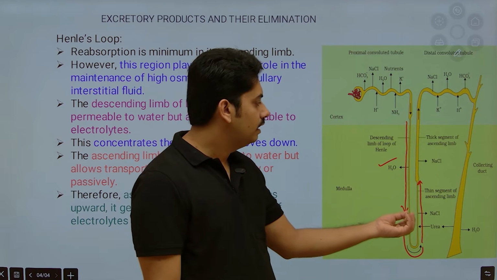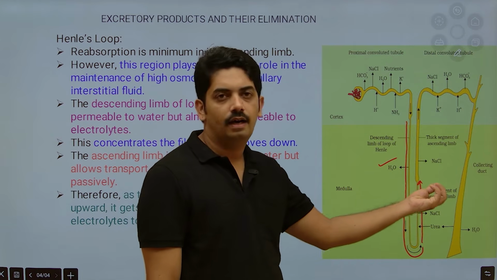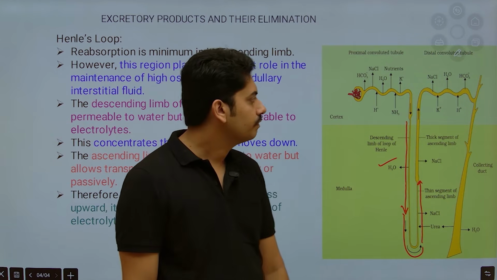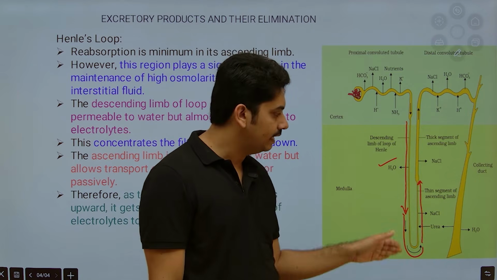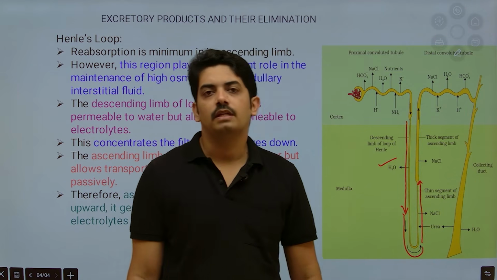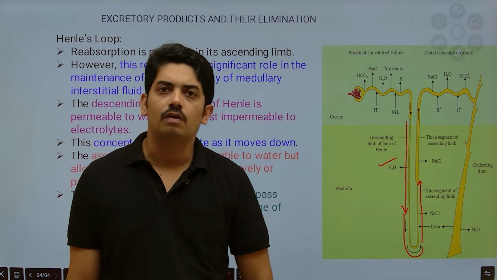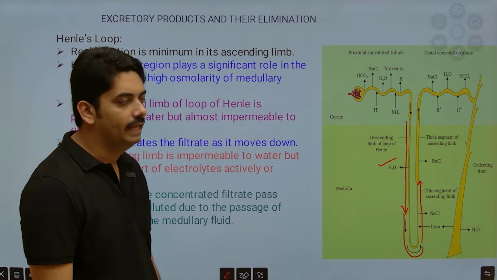That is why the electrolytes are reabsorbed here. So this is how the ascending limb of Henle and descending limb of Henle help in reabsorption of water and NaCl.